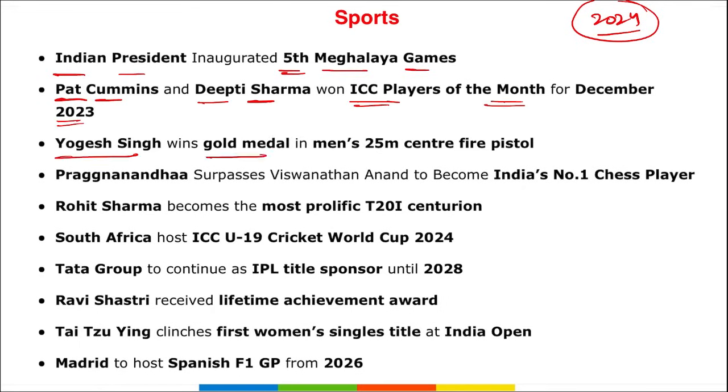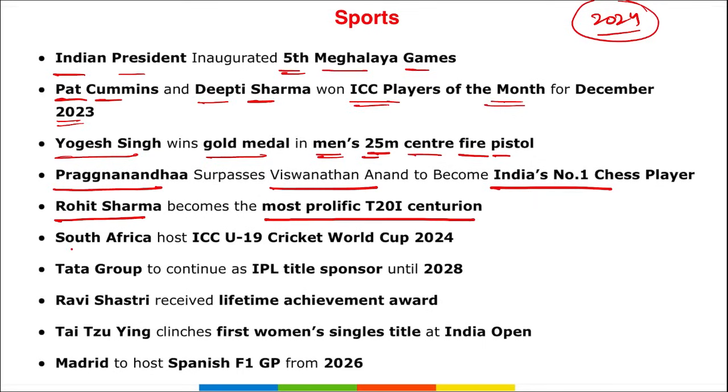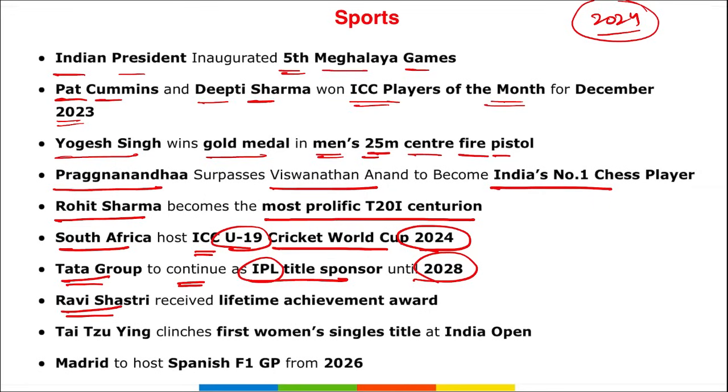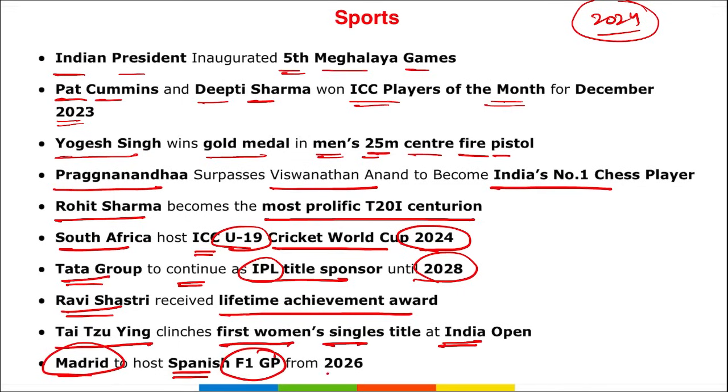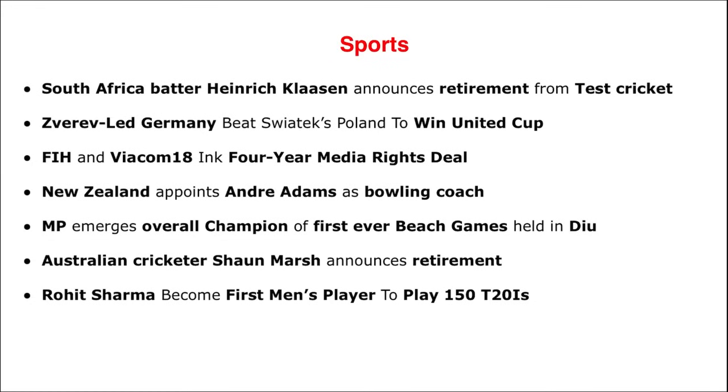Yogesh Singh has won the gold medal in the men's 25-meter center fire pistol. R. Praggnanandhaa surpasses Viswanathan Anand to become India's number 1 chess player. Rohit Sharma became the most prolific T20 international centurion. South Africa to host the ICC Under-19 Cricket World Cup 2024. Tata Group to continue as IPL title sponsor until 2028. Ravi Shastri has received the Lifetime Achievement Award. Tai Tzu Ying clinches the women's singles title at India Open. Madrid to host Spanish F1 GP from 2026.